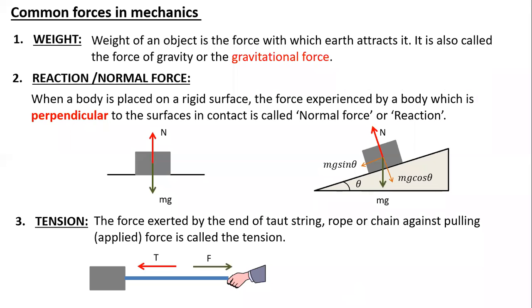Yeah, there is a possibility. Suppose you take a normal thread and connect it to something heavy, like a mobile, and you try to lift it. What will happen? The thread will break, because the thread cannot provide the resultant, since you're providing an upward force, right?